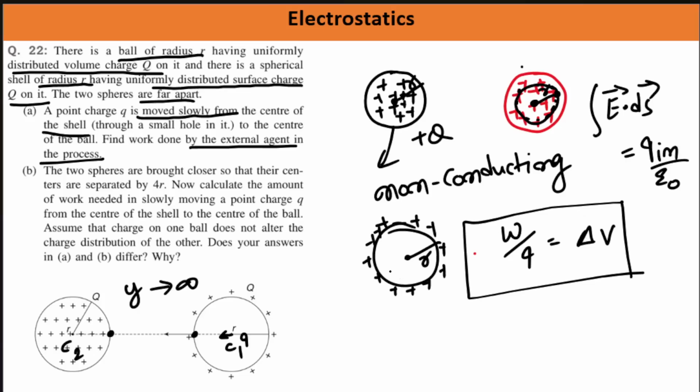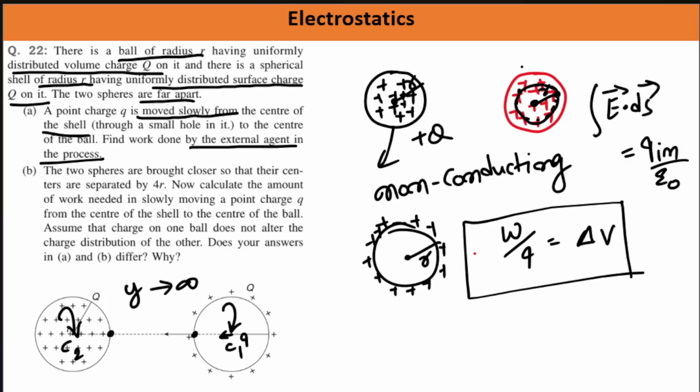Because look, this movement is happening inside an electric field. Under the influence of electric field, this small charge q movement is happening from C1 to C2. And electric field is a conservative field. And in a conservative field, work done doesn't depend on the trajectory. It simply depends on the initial and the final position. So if we know the potential of the initial point and the potential of the final point, we can calculate potential difference, and then we can calculate work done.